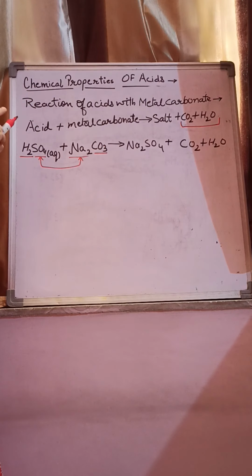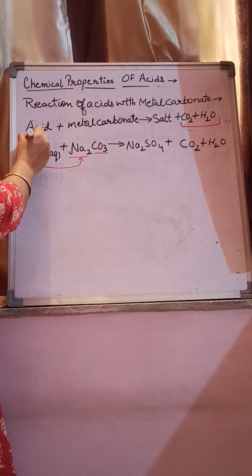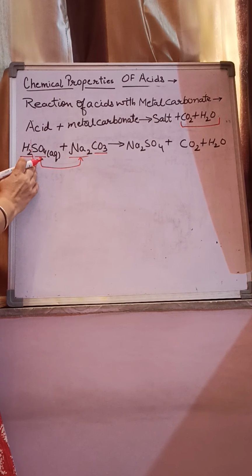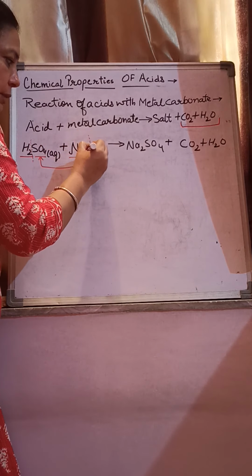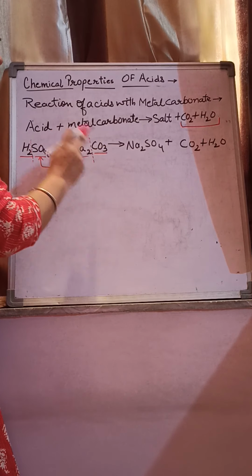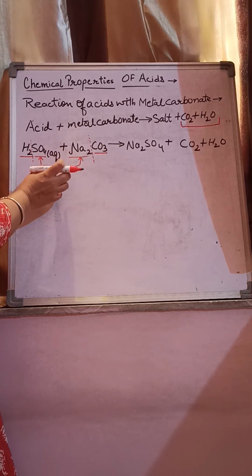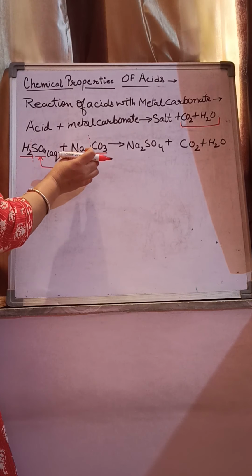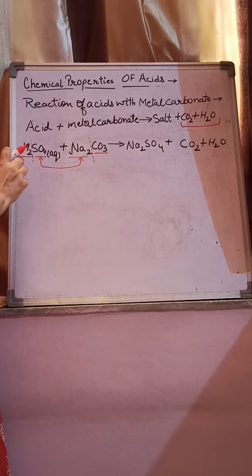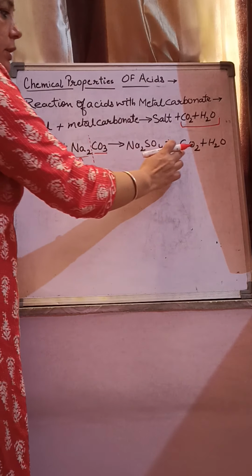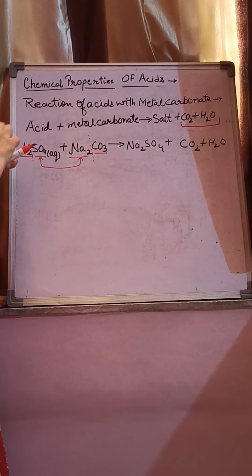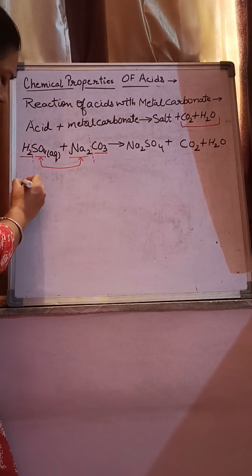What will you do? Again, I will separate the acid into two parts, positively charged and negatively charged, and the metal carbonate into two parts, positive and negative. Attach this anion with the cation, and the rest I will release. There is a release of carbon dioxide and water. Let us take one more example.